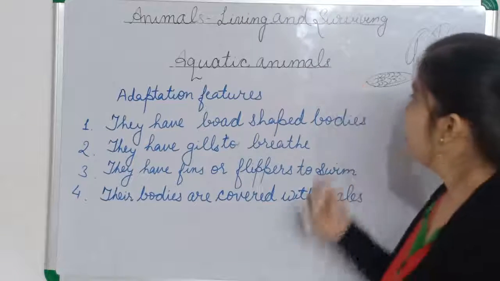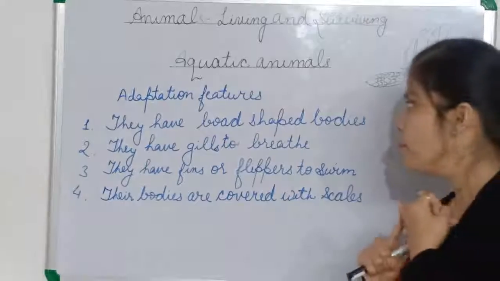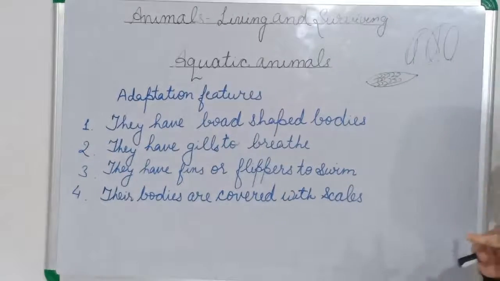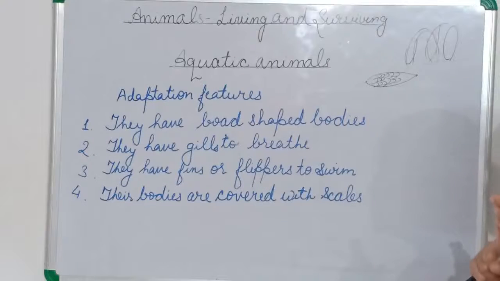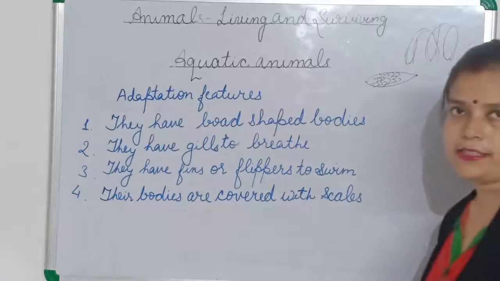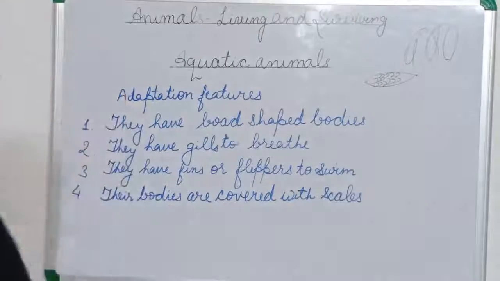So these are the adaptation features of aquatic animals in general. First of all, they have boat-shaped bodies. Second, they have gills to breathe. Third, they have fins or flippers to swim. Fourth, their body is covered with scales. And we love aquatic animals.